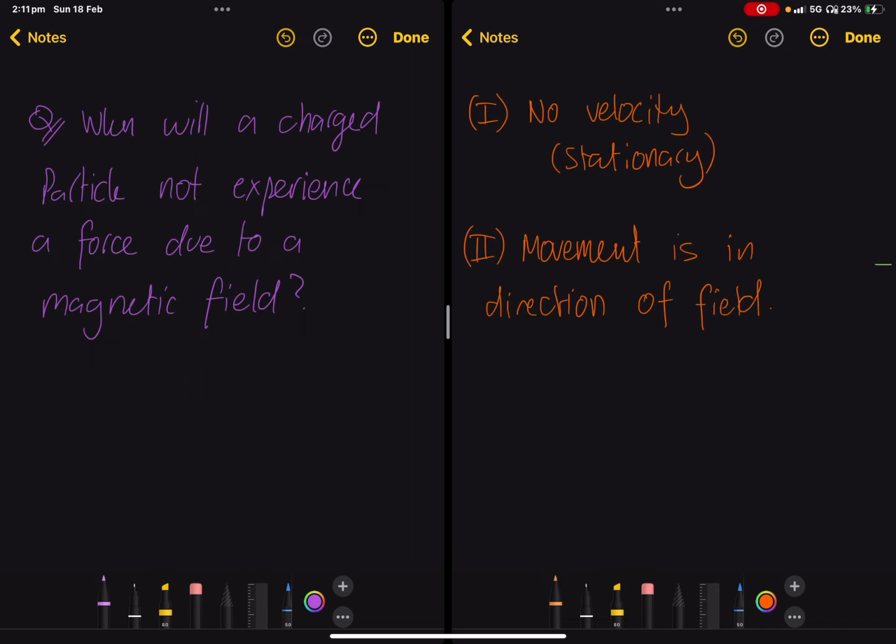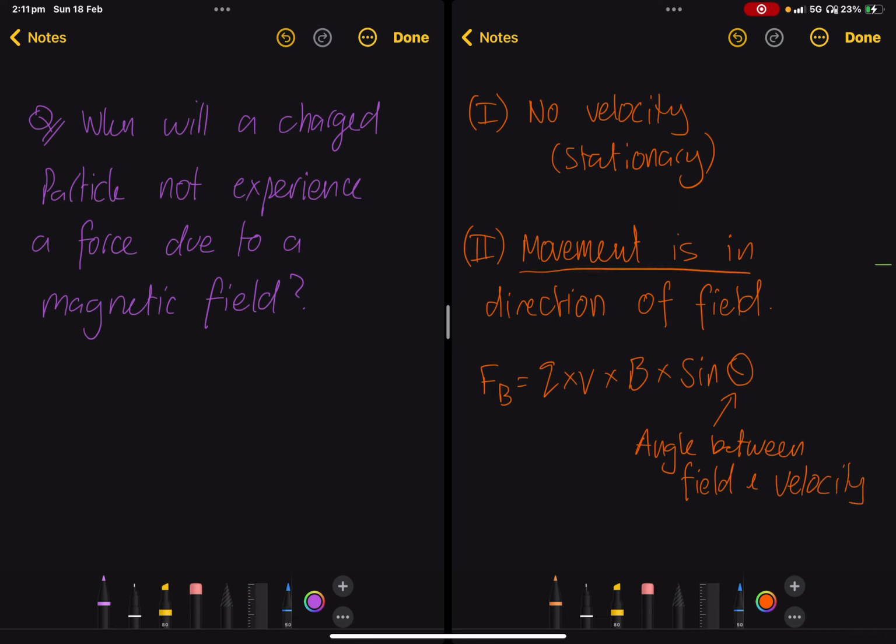of the field. We can demonstrate this quantitatively, and the way we're going to demonstrate this quantitatively is by using our magnetic field formula. So we know that the force due to a magnetic field is equal to the charge multiplied by the velocity multiplied by the field multiplied by the sine of theta, and the theta is the angle between the field and the velocity vectors. So if the movement is in the direction of the field, theta is equal to 0, sine of 0 is 0. This reduces the force due to the magnetic field to 0.